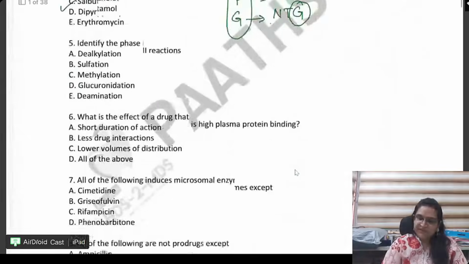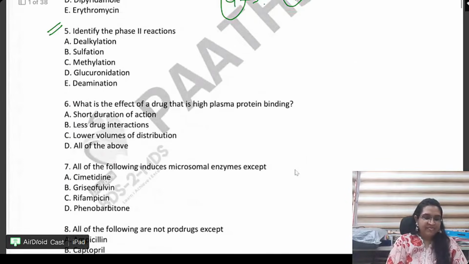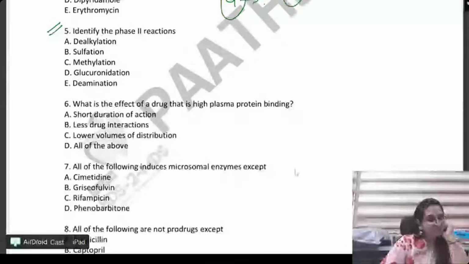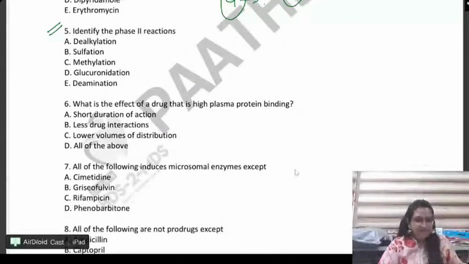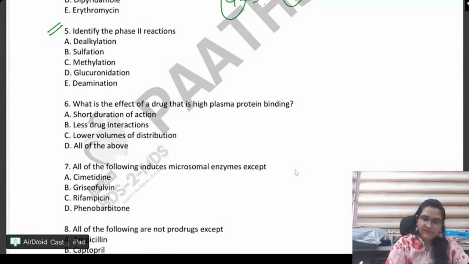Next, everyone, reactions. Yes, question number 5. Can you all do? Question number 5, everyone. Phase 1 and phase 2 reactions. See beta, let us revise the concept here only. Phase 1 and phase 2.